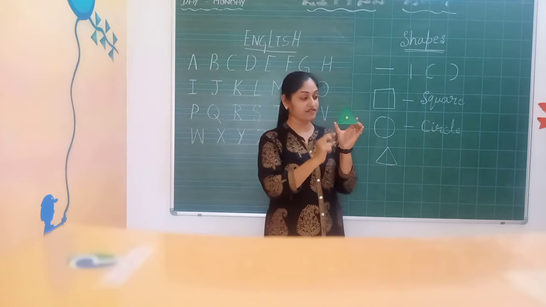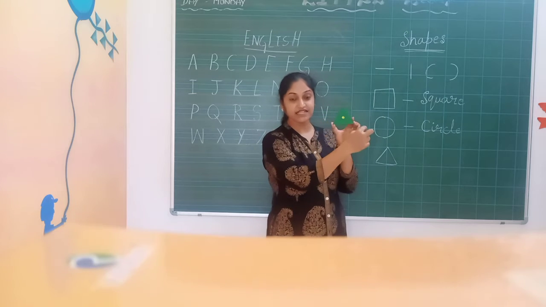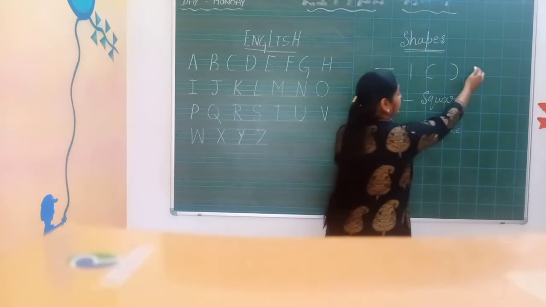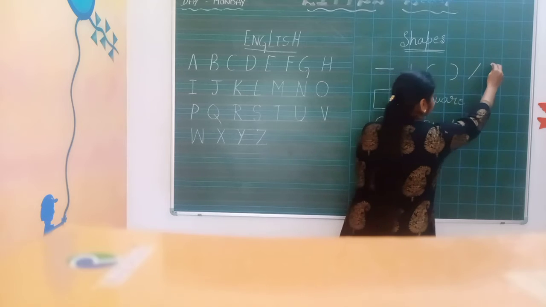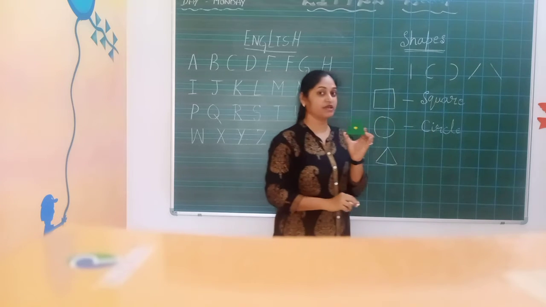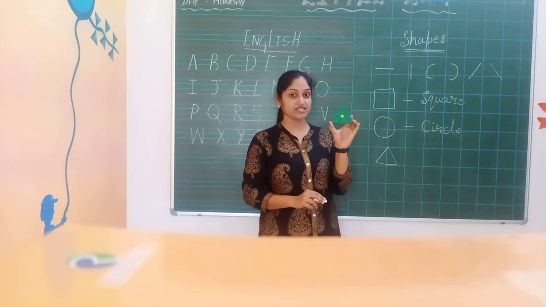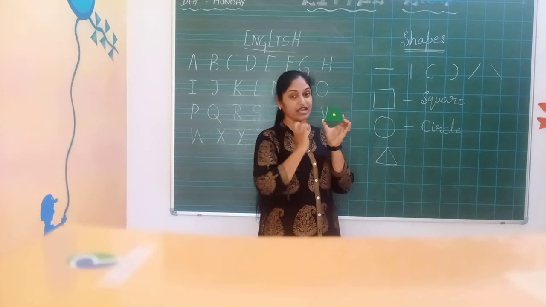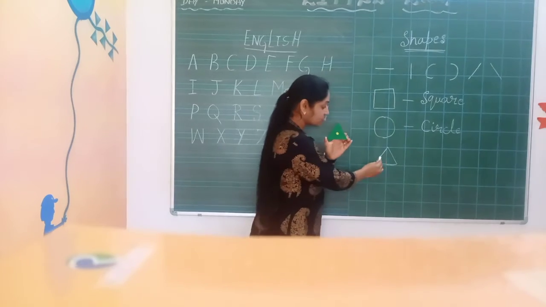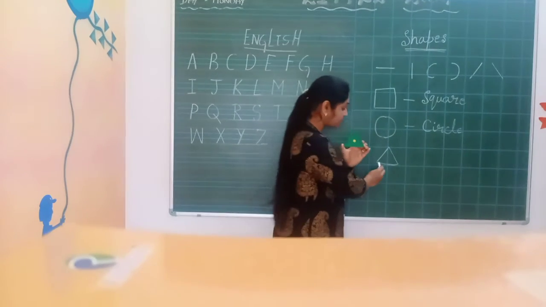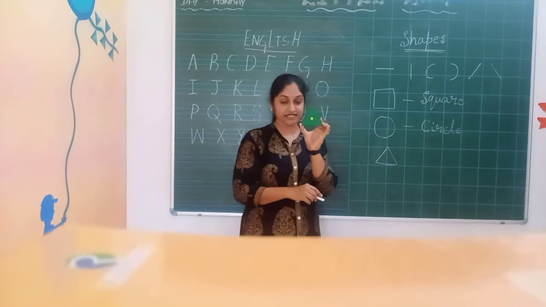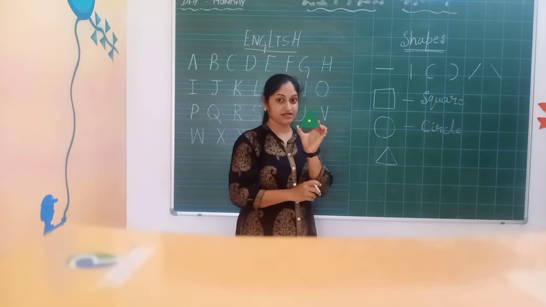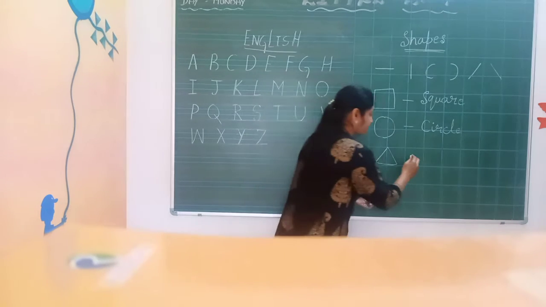Triangle is made up of 2 slanting lines. Yes, I forgot to write here. It may be slanting lines also. Basic shape, right? This is 2 slanting lines and 1 sleeping line. This is triangle.